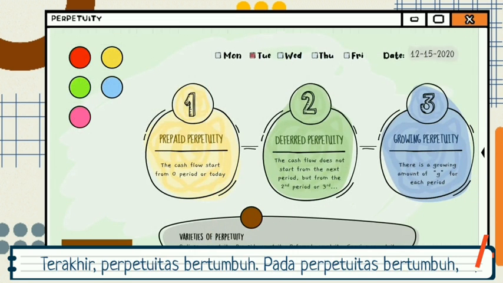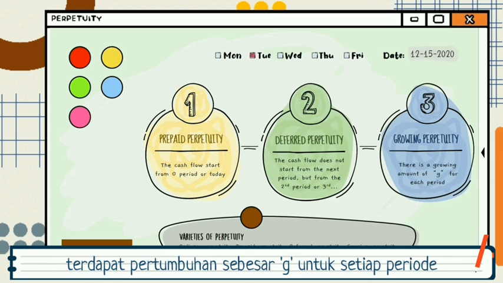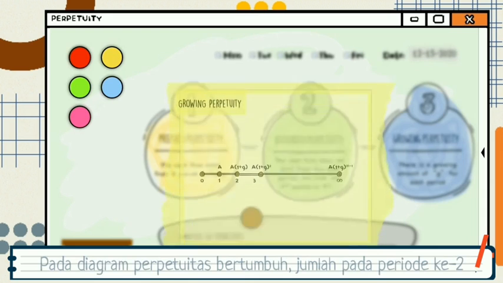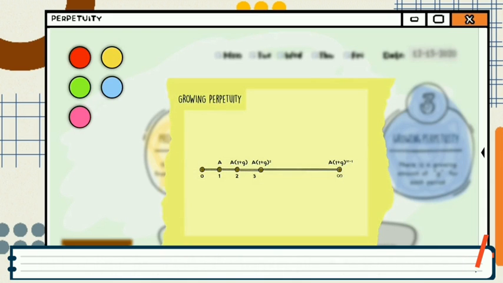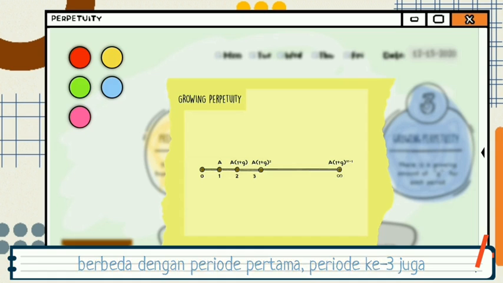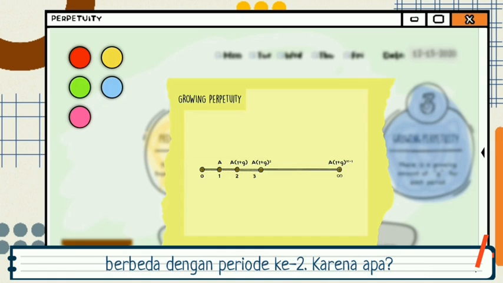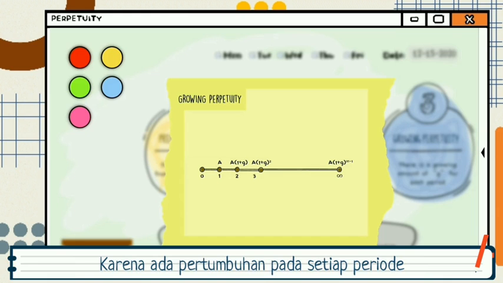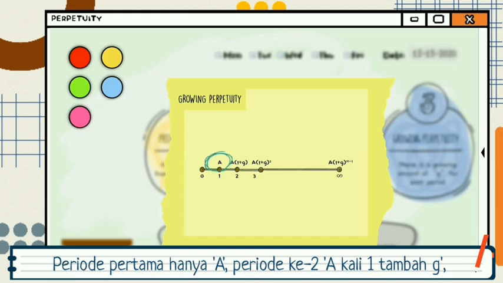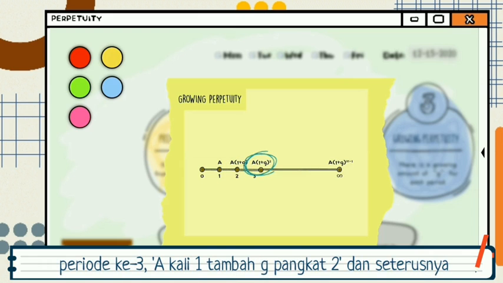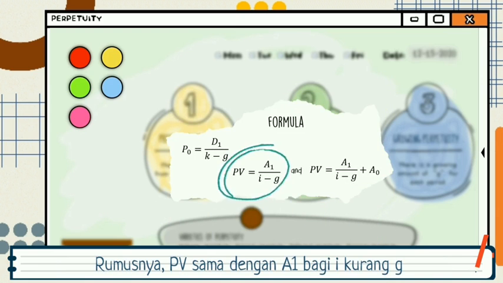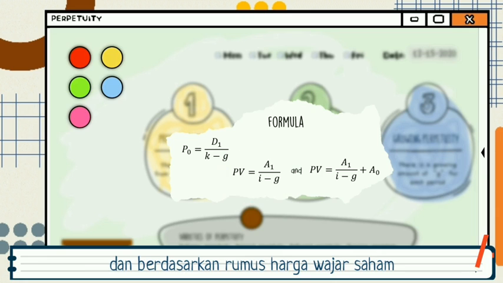Last is growing perpetuity. In growing perpetuity, there is a growing amount of G for each period. In the growing perpetuity diagram, the amount in the second period is different from the first period. The third period is also different from the second period. Because what? Because there is a growing value in each period. So, in the first period it is only A. In the second period it is A times 1 plus G. In the third period it is A times 1 plus G to the power of 2, and so on. The formula is present value equals A1 divided by I minus G, and the formula is based on the stock's fair price formula.